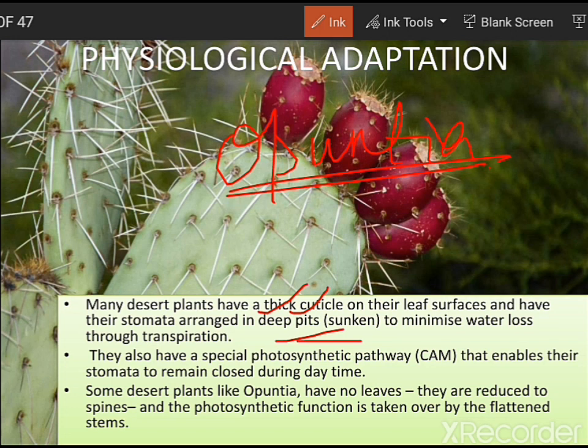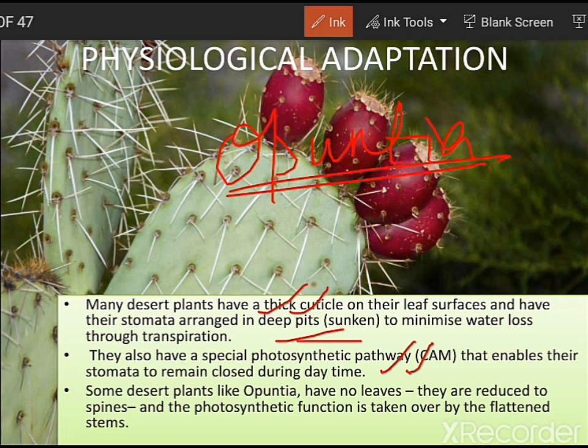Sunken stomata means the stomata is hidden, and since the stomata is hidden, a lot of water cannot be lost from this stomata through the process of transpiration. So again, water loss can be regulated. Similarly, they have a special metabolic pathway known as the CAM pathway, which is crassulacean acid metabolism pathway, and it is because of this particular pathway that they have scotopic stomata.